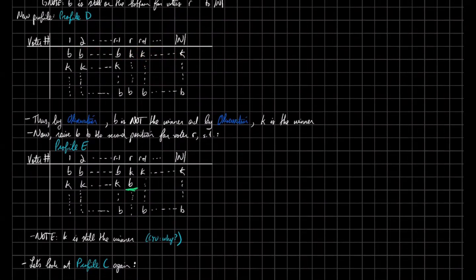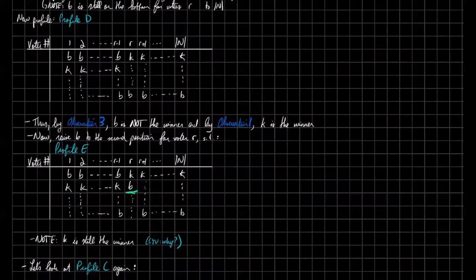Now observe one thing. One of the observations will come in very handy right now, because for voters R till the end, Trump is ranked last. This implies that Trump is not the winner by observation 3. If you scroll up, this is exactly what observation 3 says. And then we can further say that by observation 1, this alternative K is actually the winner of the election.